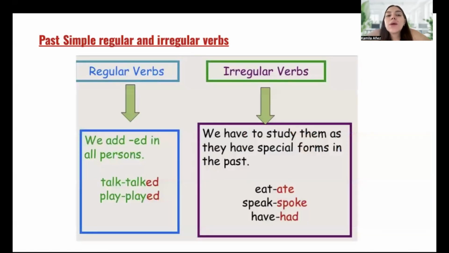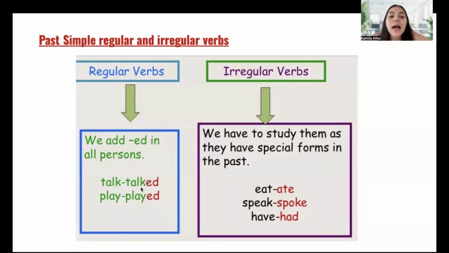For past simple, regular and irregular verbs, we already know the concept for those two, right? For regular verbs, we have to add an ed to all the verbs. So we have talk, and at the end of it, we have ed. We have play, and at the end of the verb, we have ed.